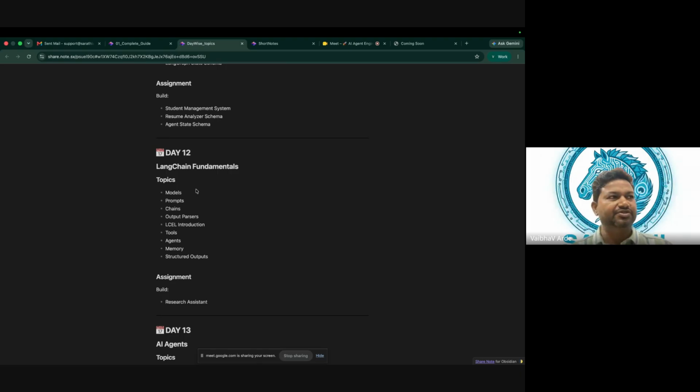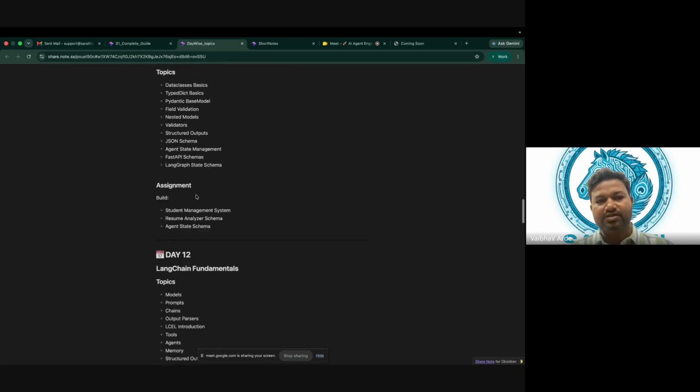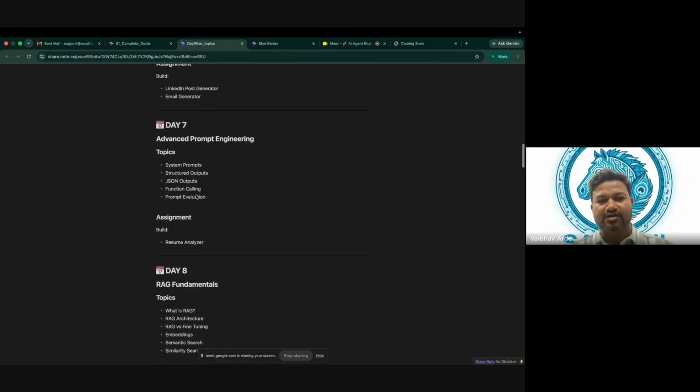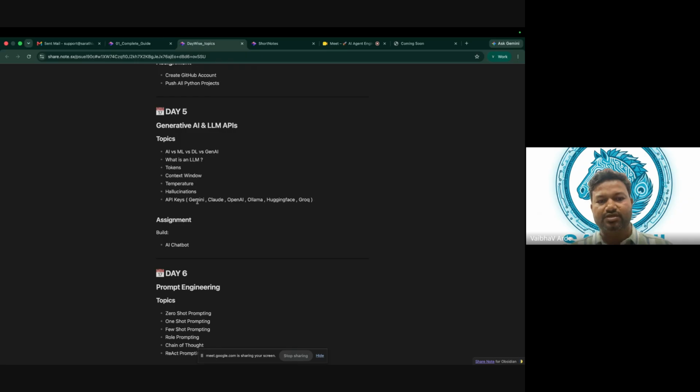Can we create agents just using Python? There are libraries. Let's say if I go back to here, API keys, right? Google has its own library to create agents. Claude has its own library, or SDK files are available to create agents. Similarly with OpenAI, similarly with Ollama, Hugging Face, Groq, everyone has their own SDKs.